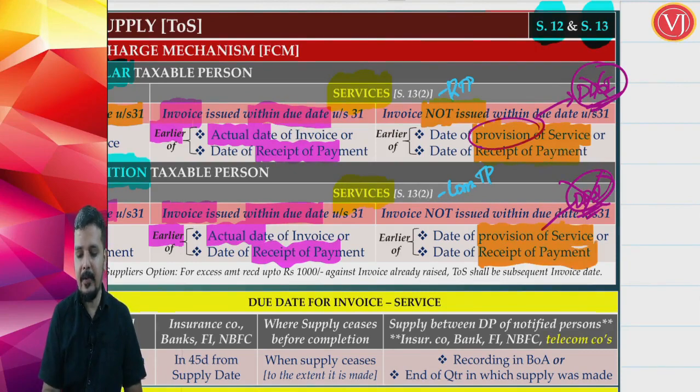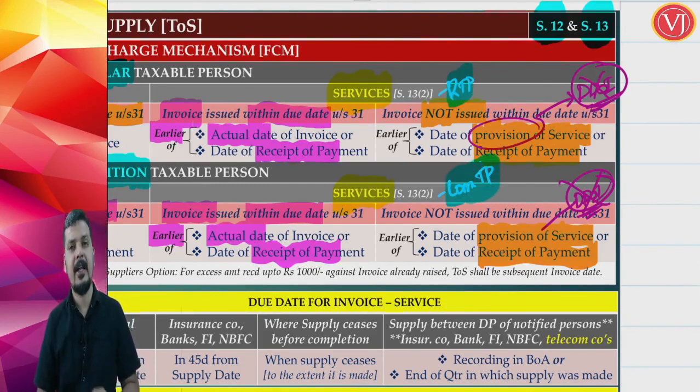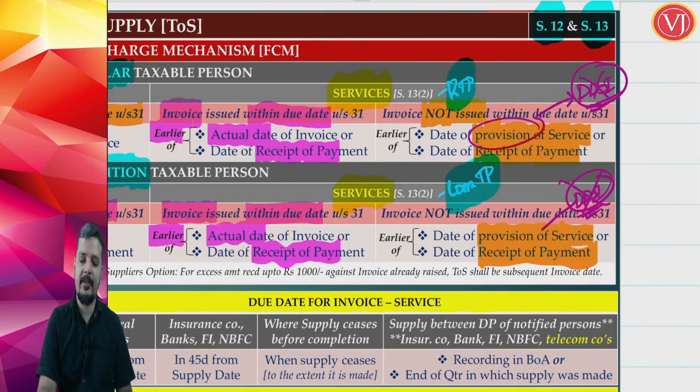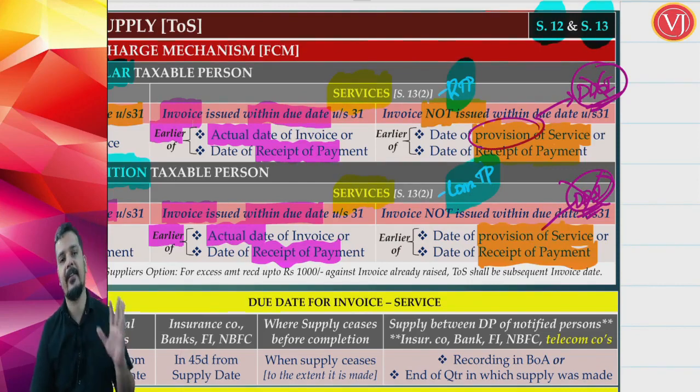of payment, whichever is earlier, whether you are talking about a regular taxable person or a composition taxable person, the answer is the same. The answer remains the same. The beauty of services is it does not differentiate between regular taxable person and composition taxable person. Unlike goods, where the answer is different for a regular taxable person, where you don't take into account payment, and for a composition taxable person you take into account even payment. But for services, whether you are a regular taxable person or a composition taxable person, the answer is exactly the same.